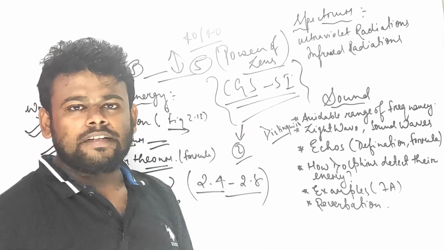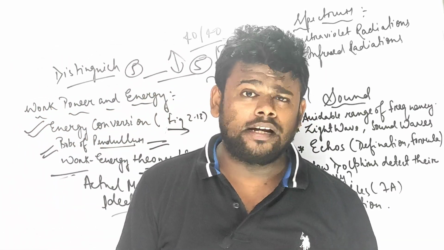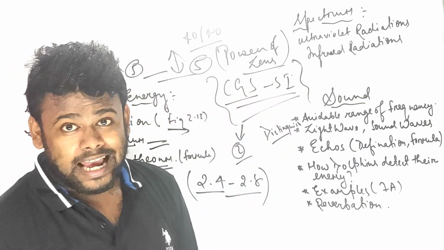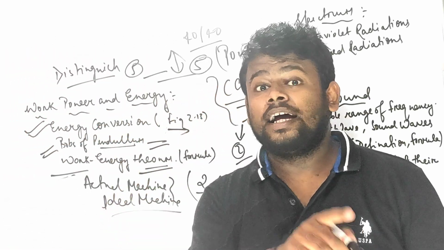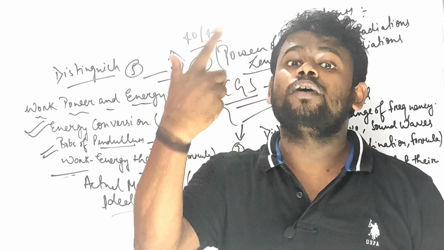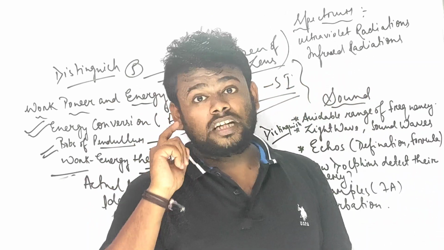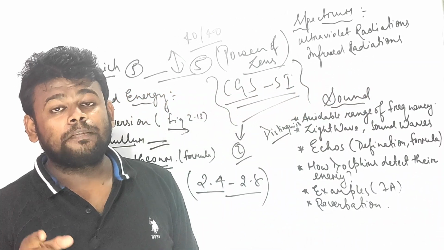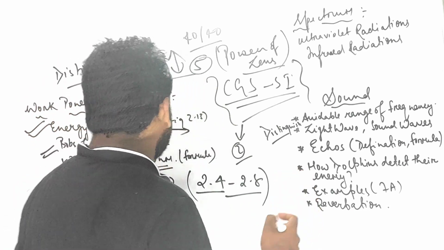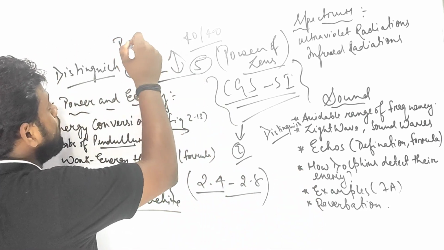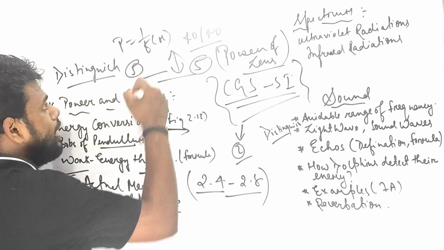So power of lens, let us start with the power of lens. Definition is very important and the formula is 1 upon f, 1 upon f, where f is in meters. If it is in centimeters, it becomes divided by, after that it is the reciprocal. Just keep inside your mind. Power of lens P equals 1 upon f, with f in meters.